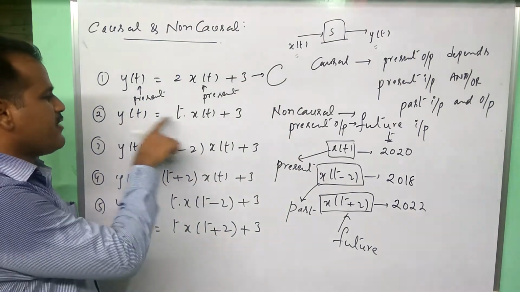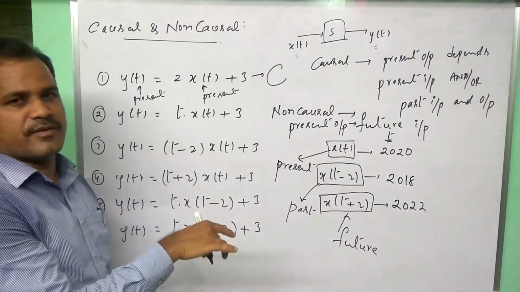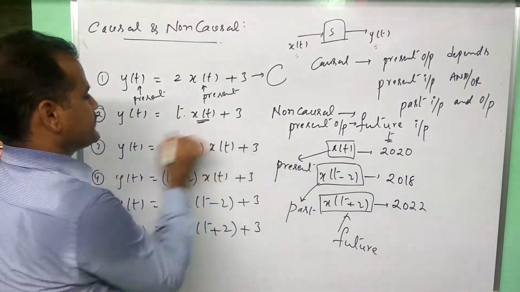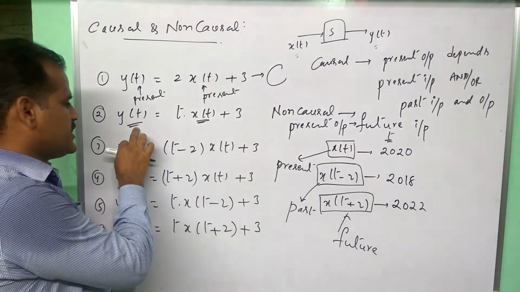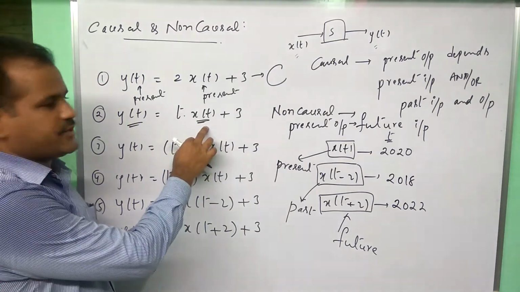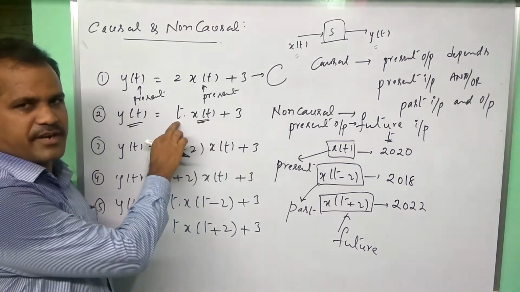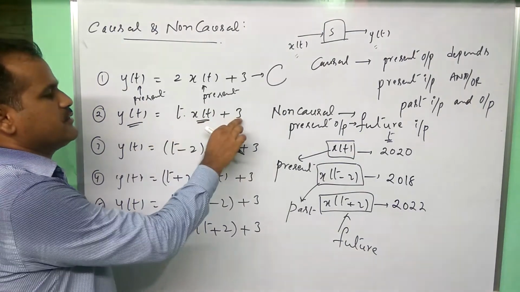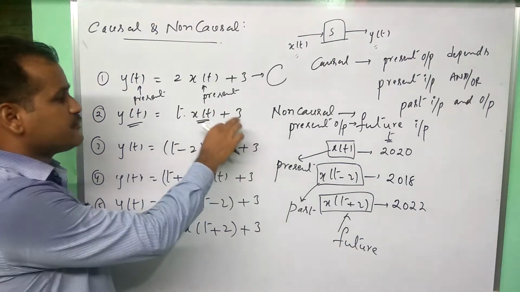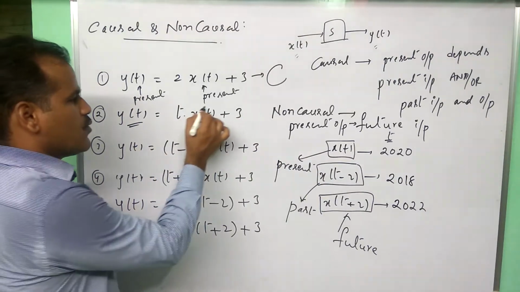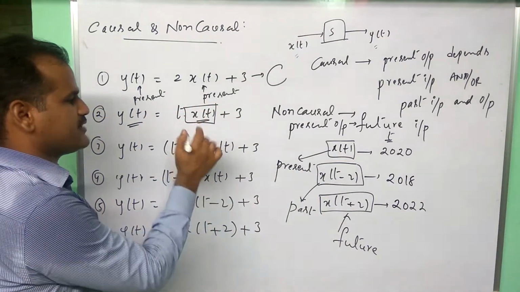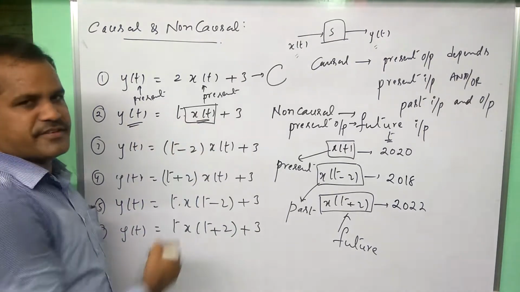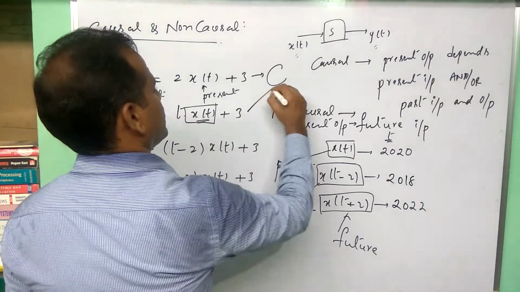Simply, y of t is equal to t x of t plus 3 is also a similar case. x of t is there, y of t is there. Both are present. Present output depends upon present input. Of course, input is multiplied with some t. This is some signal, this is some constant. Irrespective of other quantities, the nature of the input is important here. Here the nature is present input. Present output depends upon present input. Simply, it is also a causal system.